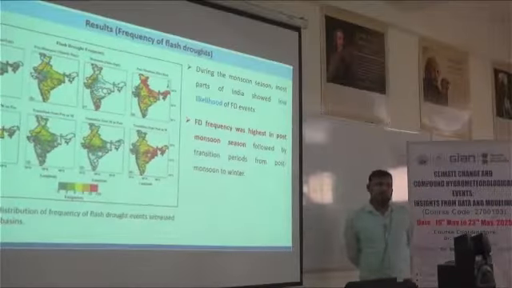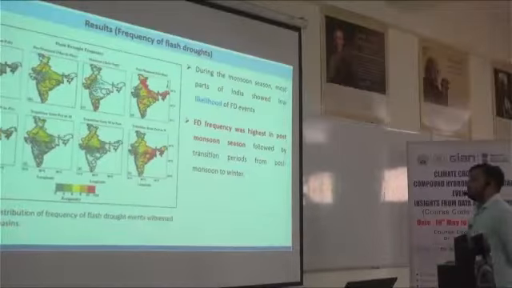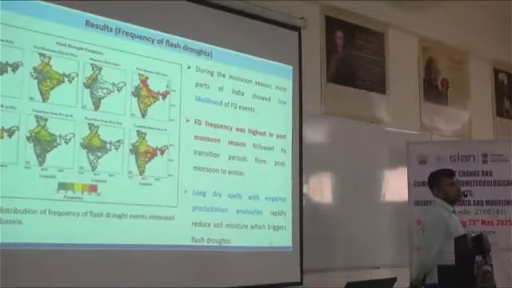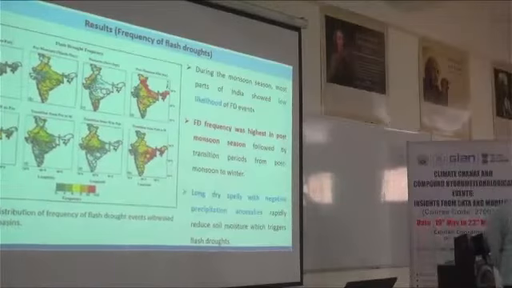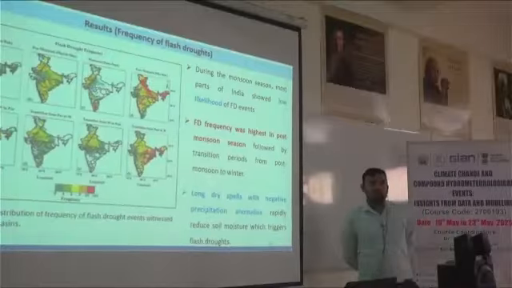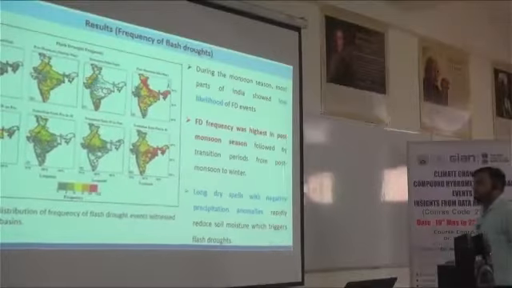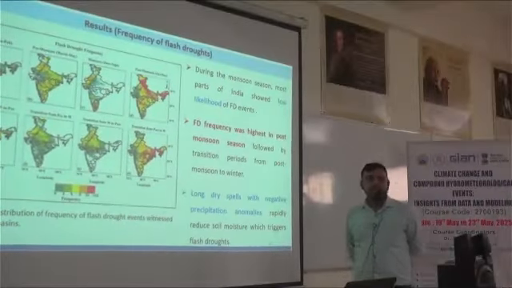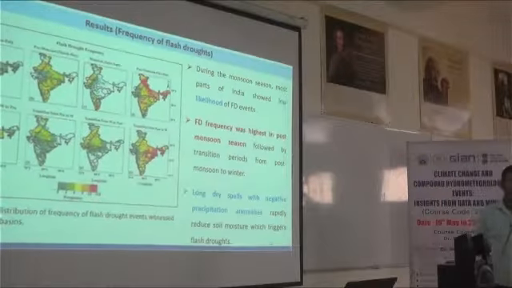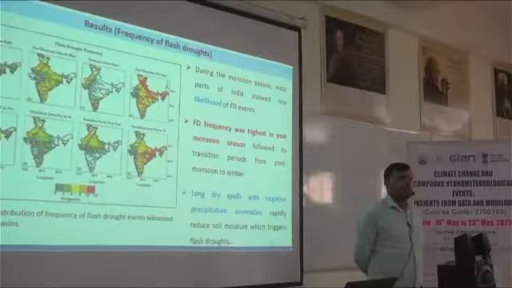So why do you think the post-monsoon season, after the monsoon, has the highest flash drought frequency? Because in the post-monsoon or non-monsoon season, we have long dry spells with negative precipitation anomalies, and these negative precipitation anomalies rapidly reduce the soil moisture, and this rapid reduction in soil moisture finally triggers the flash droughts to occur. So this is the reason that we have less flash drought in the monsoon and more after the monsoon itself.